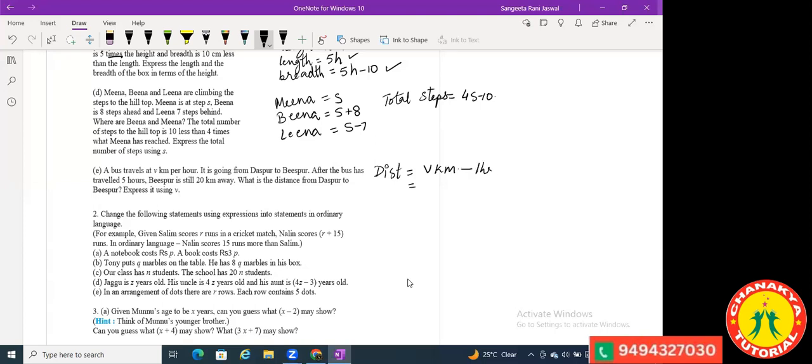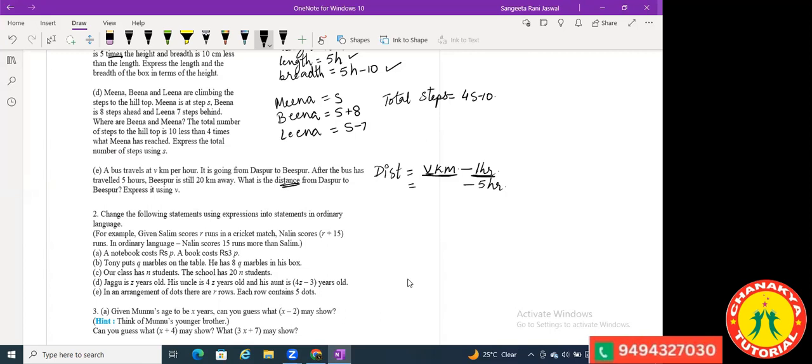Ma'am, in the question they gave that the bus travels at V kilometer per hour. That means it's the speed, ma'am, not the distance traveled. Yes, so that's the speed, but it is traveling V kilometers in 1 hour. So V kilometer is the distance and 1 hour is the time. I'm talking about the distance because they have asked about distance.